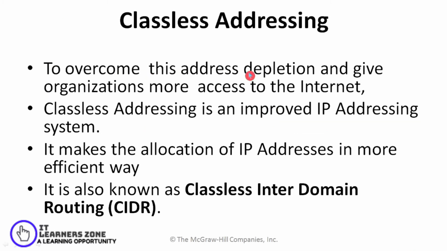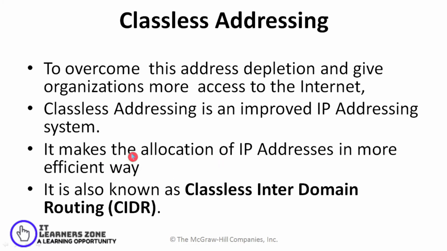To overcome this address depletion and to give organizations more access to the internet, we go for the next sort of addressing, which is called classless addressing. So what is classless addressing? It's an improved way of IP addressing that makes the allocation of IP addresses more efficient.